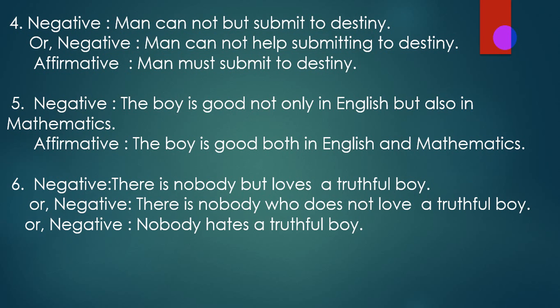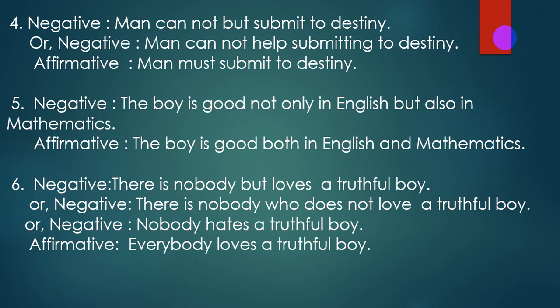So the answer is: Everybody loves a truthful boy.